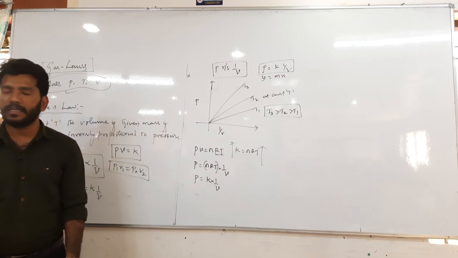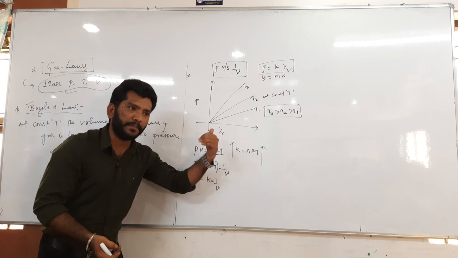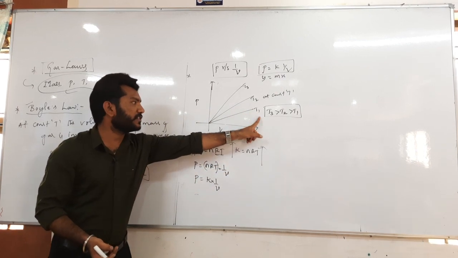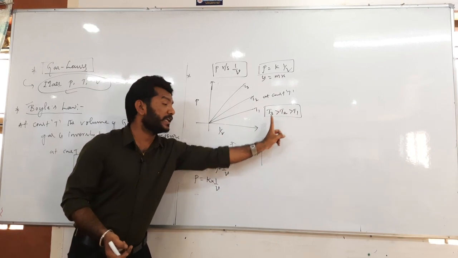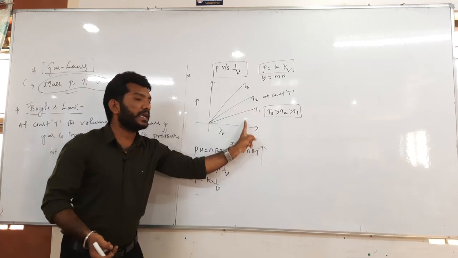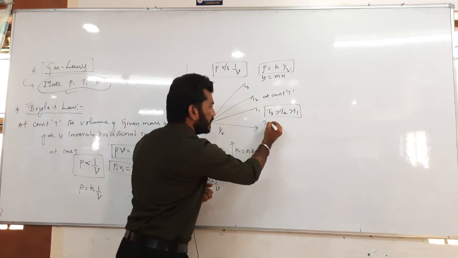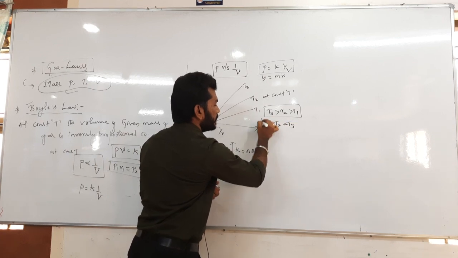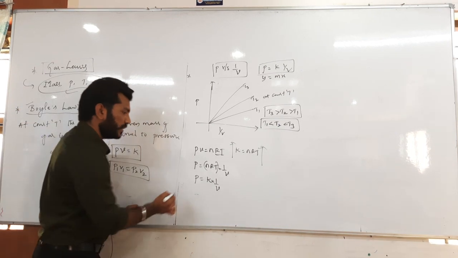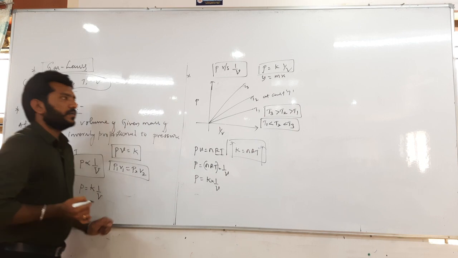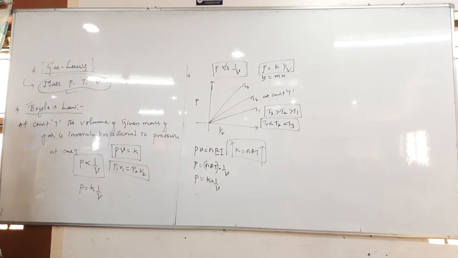If the K value is increasing, the temperature is also increasing. So where the temperature is higher, the slope is higher. So we can write this particular arrangement: T3 greater than T2 greater than T1. This is the correct form, and you can write T1, T2, T3 here. This is with respect to P equals K into 1 by V form of the graphical representation.